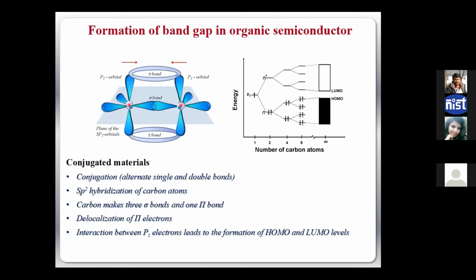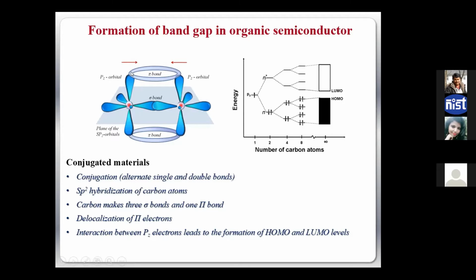So as I said, it is basically the pi conjugation. This is basically the single bond double bond conjugation. Otherwise it would have been a normal polymer and normal plastic, it would have been insulating, right? So when we have that sp2 hybridization, in normal cases we have only sigma bond for carbon carbon, right? But when we have that sp2 hybridization, there is an electron cloud overlapping between these pz orbitals here and here. Now imagine this kind of arrangement extended. Whenever I have a conjugation, I have this kind of setup, and this overlap is getting spread, right?